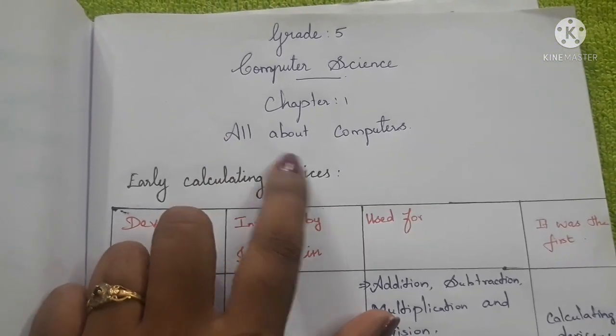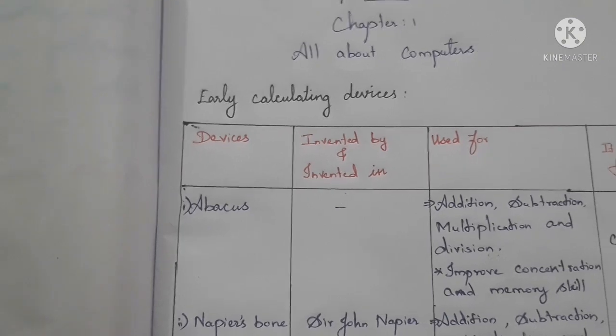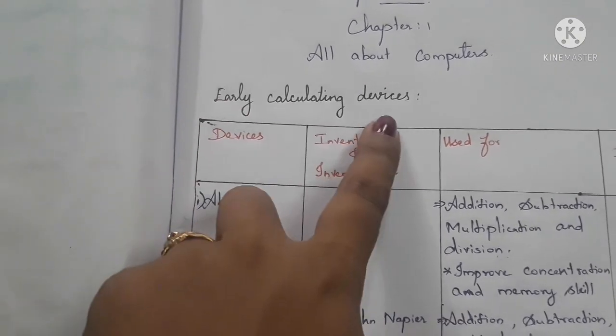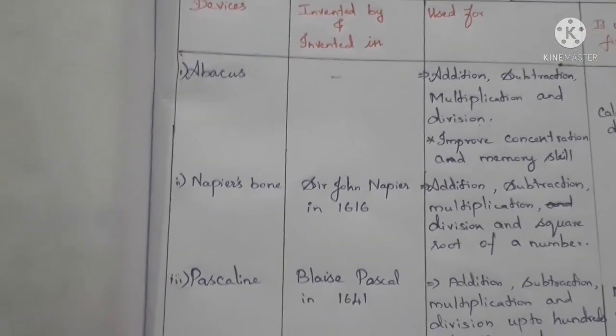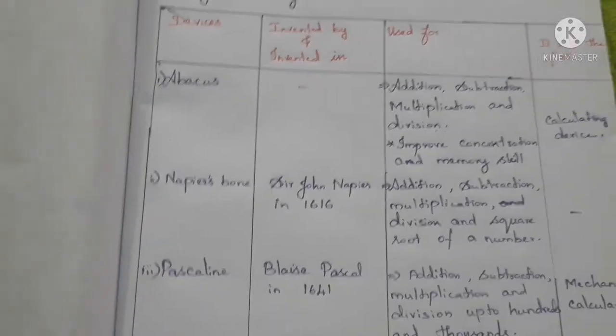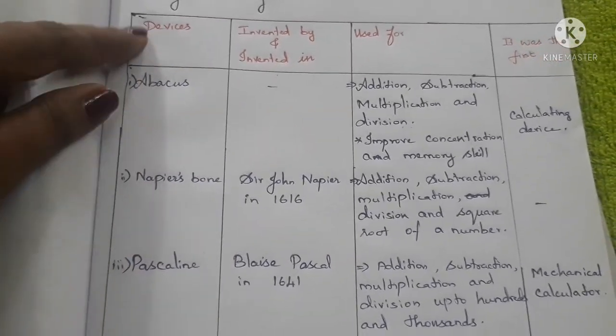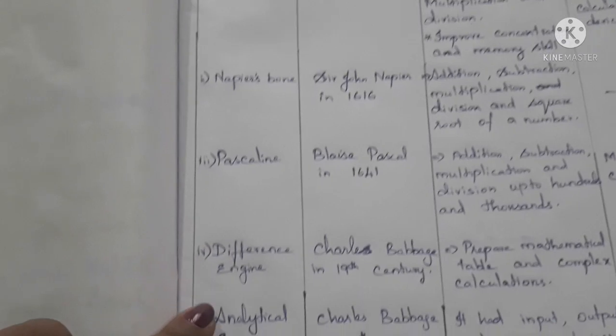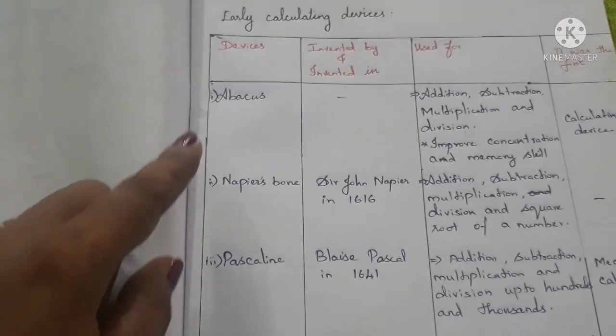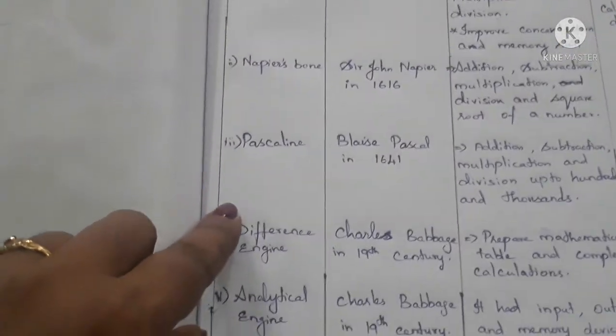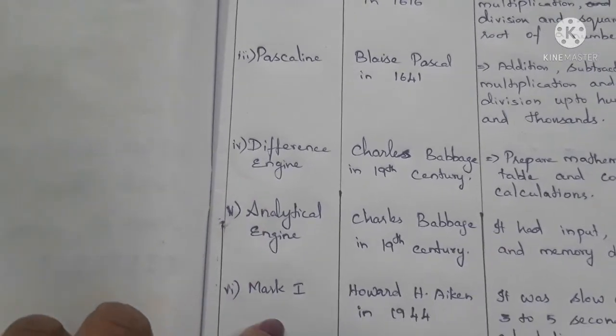So our topic is all about computers, and we learned about the early calculating devices. We learned six devices. In the first box I wrote the device names: abacus, Napier's bones, Pascaline, difference engine, analytical engine, and Mark 1.